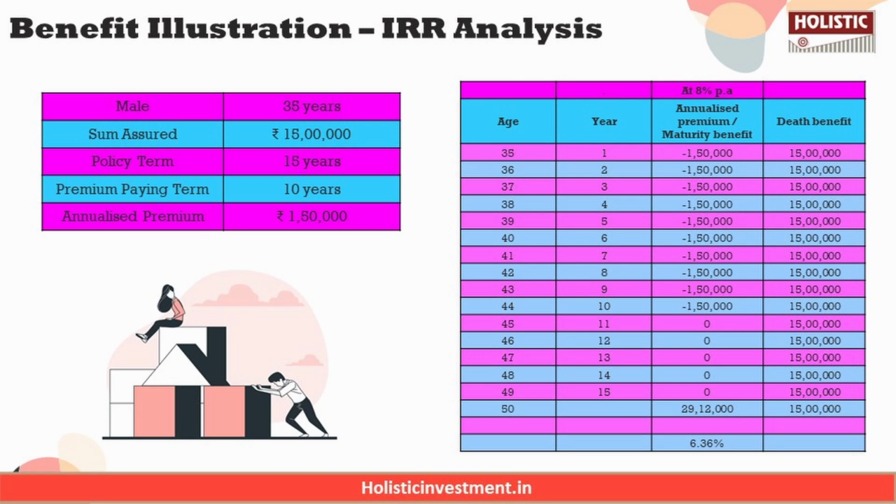So as you can see in the 8% return scenario, the fund value is projected to be around 29.12 lakhs with an IRR of 6.36% as per the ABSLI Wealth Aspire Plan Maturity Calculator. So this rate of return does not seem sustainable, nor does it seem justifiable to the risk we undertake in this policy, because it's a long-term investment and we take such a huge amount of risk, but we still get a 6.36%, which is not even matching the inflation rate.